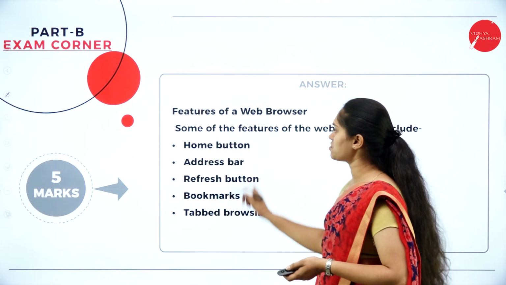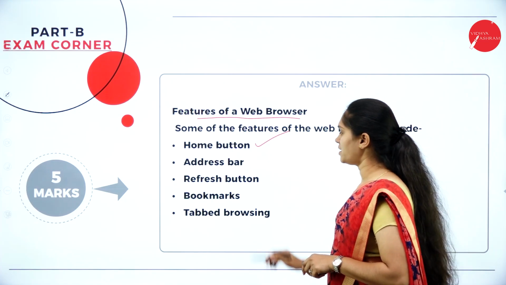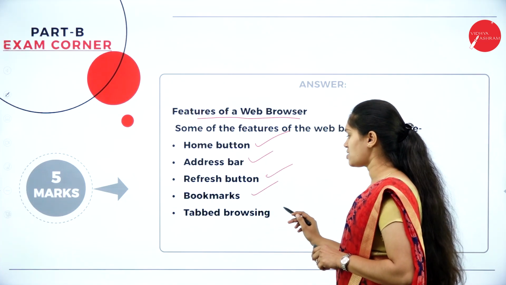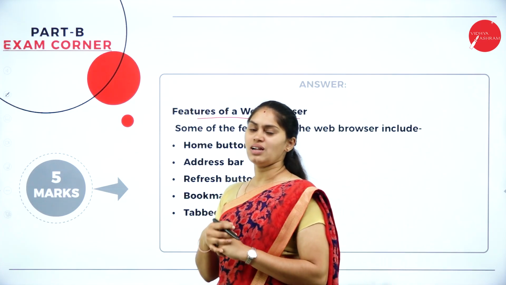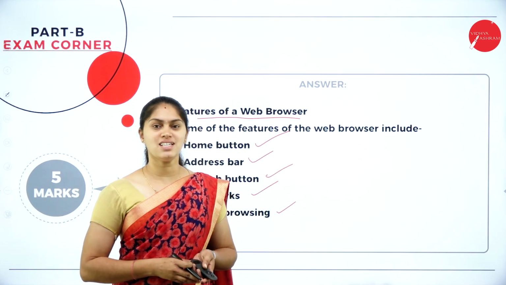And here we have some of the features of a web browser, which include the home button, address bar, a refresh button, bookmarks, and also tab browsing. That means you can have more than one tab. You can browse the content with the help of this browser.